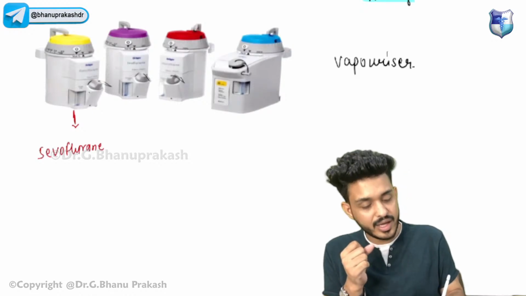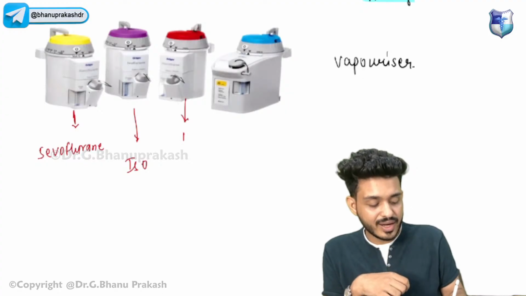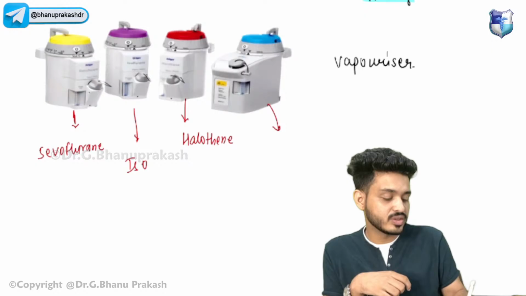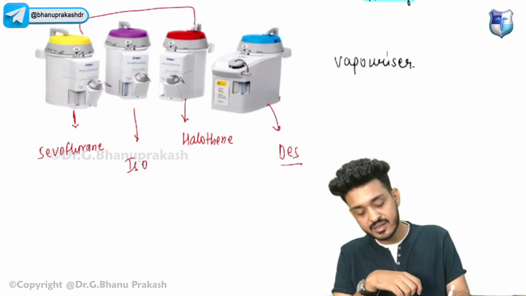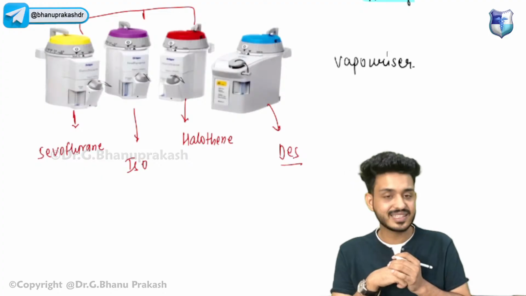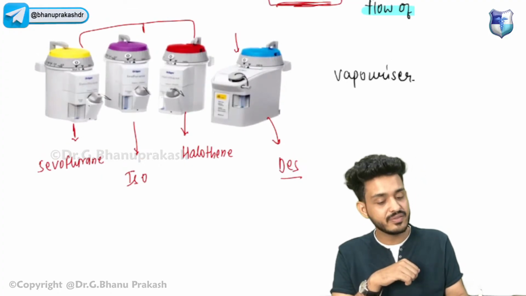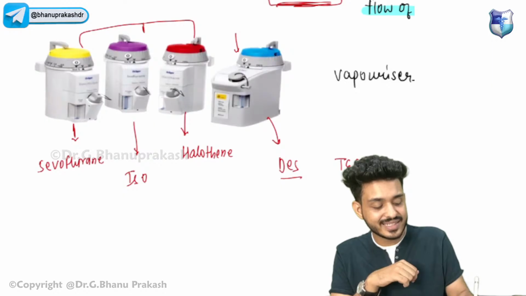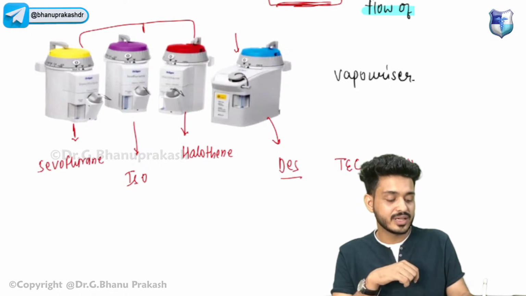sevoflurane. Purple is isoflurane. Red is halothane. And blue is desflurane. Can you appreciate that these three cylinders look alike, but this one is a little bit different? This is known as the Tec 6 vaporizer, and we use this particular one for desflurane.